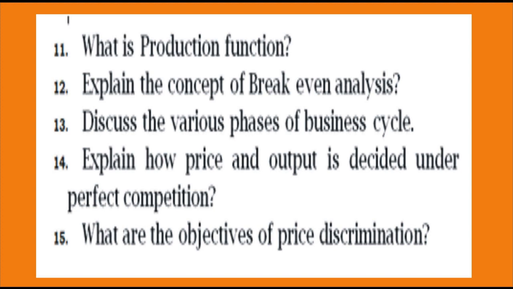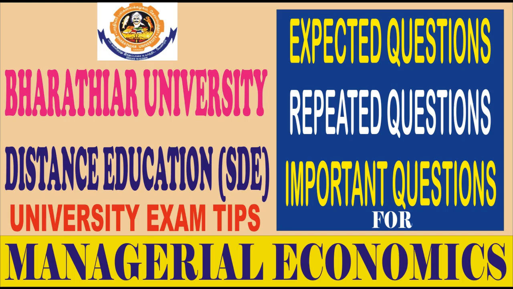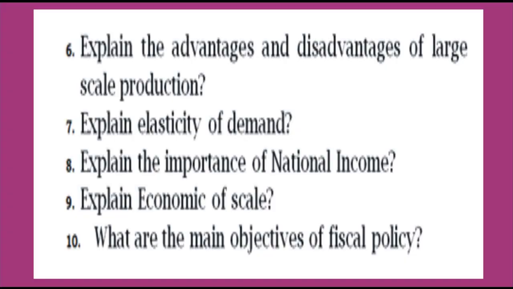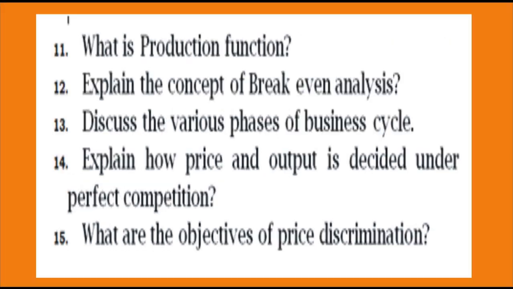This was asked in December 2014 and May 2010. Yes, these are the 15 expected questions for the subject managerial economics that are repeatedly asked. The first 5 questions we have analyzed the answers, and for the balance 10 please search for the answers from the material and also in our solved question paper book, go through them and prepare well for managerial economics.